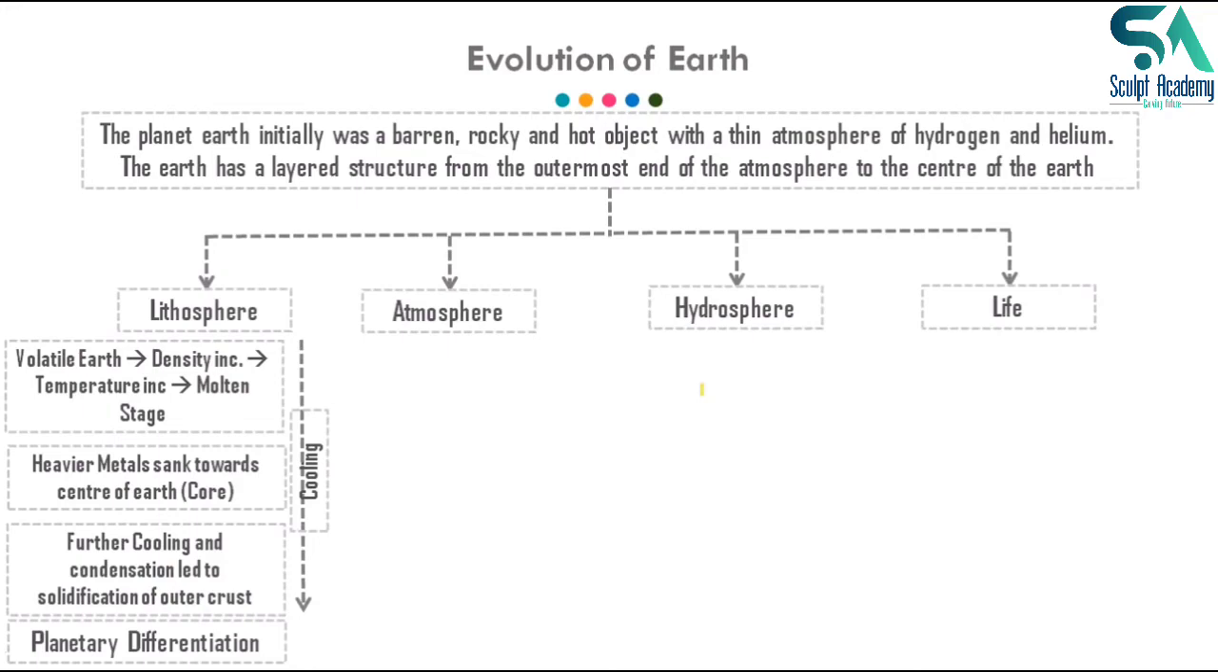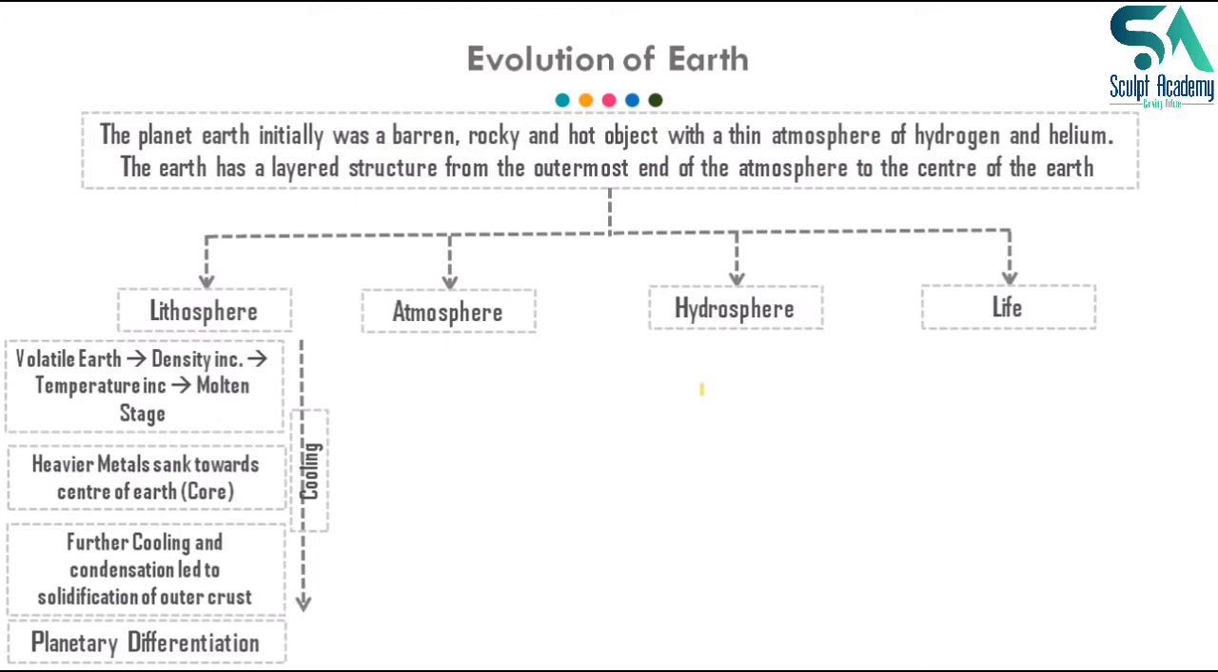Basically Earth was a volatile ball, and because of the gravitational pull of the Earth, its density kept on increasing. Because of the increase in density, temperature kept on increasing, and because of this high temperature, all the material by which the Earth was formed was converted into molten lava, that is, the liquid stage. When all the constituent elements of the Earth were in the liquid stage, the heavier particles or heavier masses settled down in the core region.